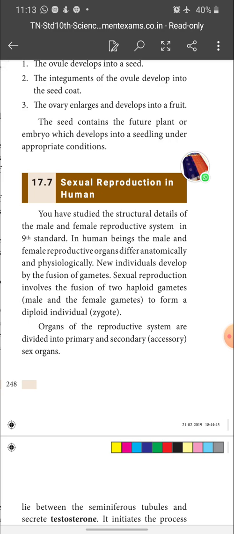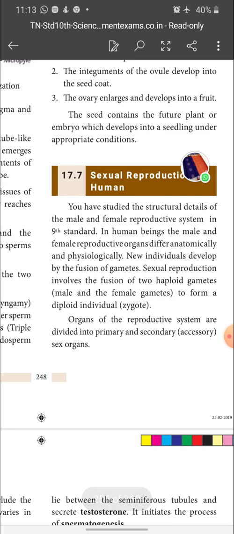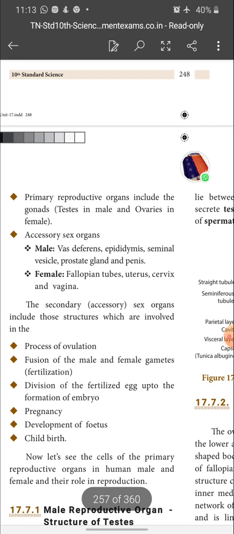Okay, organs of the reproductive system are divided into primary and secondary sex organs. Secondary sex organs are called accessory sex organs. Primary reproductive organs include the gonads. What are gonads? As I said, the testis in male and ovary in female together are called gonads. And these two are the primary sex organs in both male and female. And what are the accessory sex organs? See, accessory sex organs in male are vas deferens, epididymis, seminal vesicle, prostate gland and penis.